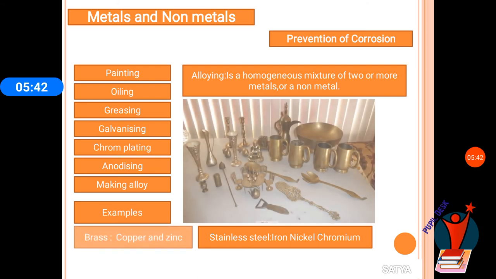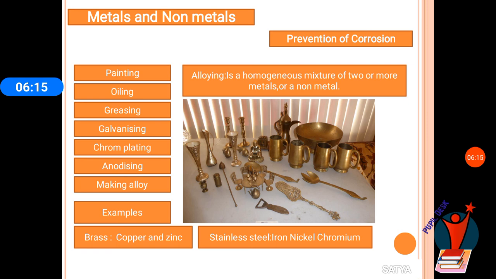Another example is brass, an alloy of copper and zinc. We know that copper gets corroded. It reacts with the atmospheric carbon dioxide and forms green copper carbonate. To prevent this corrosion, we are mixing zinc with copper. Then we get an alloy called brass. Brass will not get corroded. Brass is used to make some articles, some statues, and also used to make utensils.